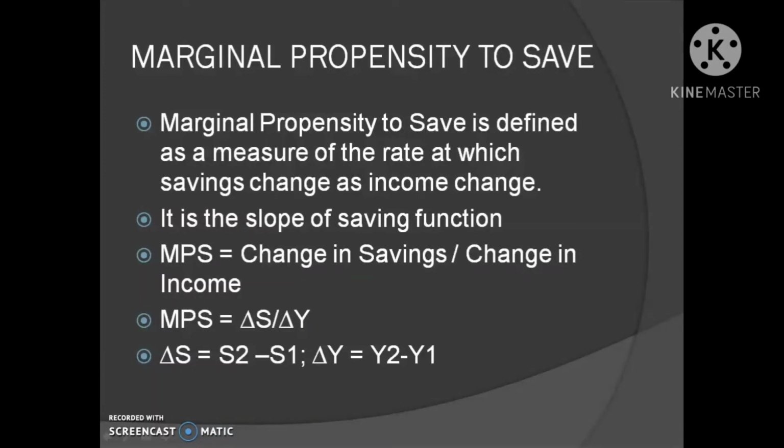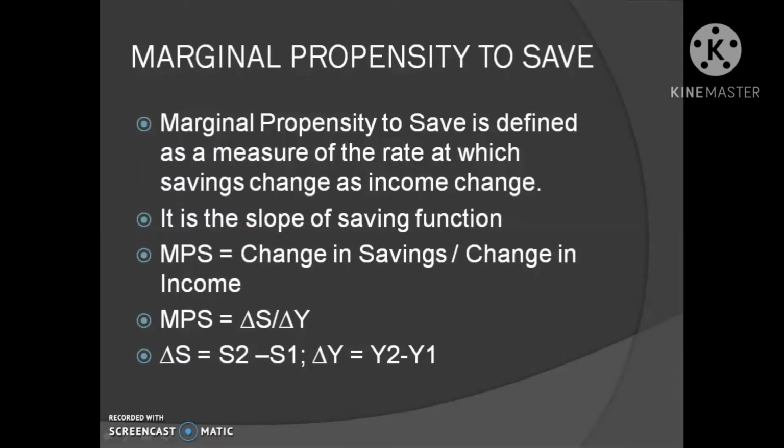Okay. It is similar to marginal propensity to consume. Here it is change in savings to change in income. That is the difference.